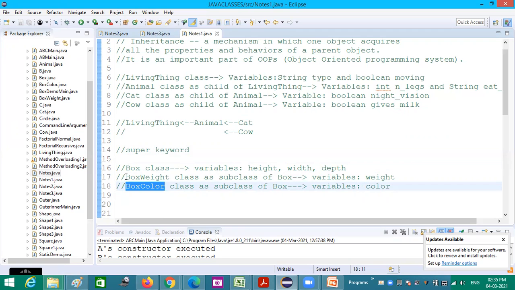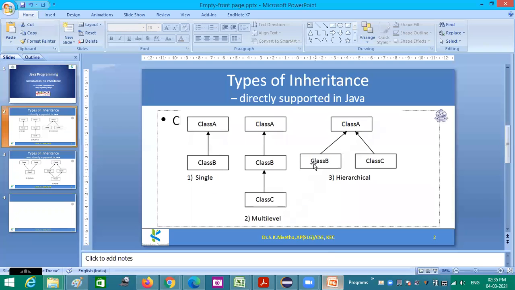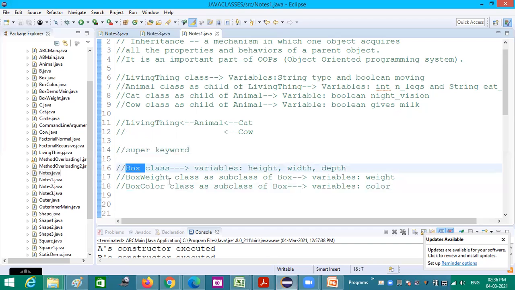So here also it is the same case, box weight and box color both come under box. One parent, 2 child. Yes, this is also hierarchical.